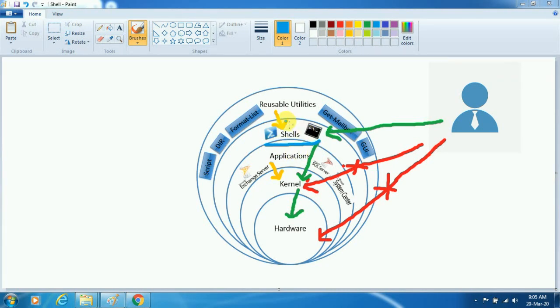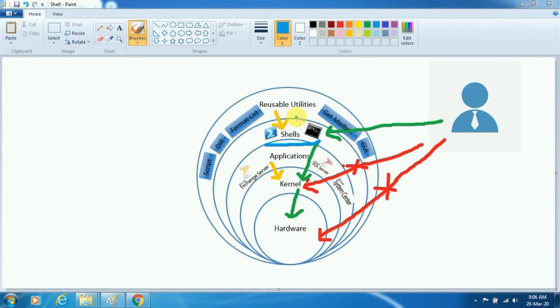And why do we use shell? Because the kernel is the main part of the operating system, and the user cannot directly interact with the kernel. So it is very necessary to have some medium to interact with the kernel. Shell is that medium. Shell gives the end user the ability to interact with the kernel. Whenever any operating system starts and a user logs in, the shell automatically starts, or the user has to open the shell. Shell means command line or terminal in a Unix related environment. So whenever the user opens this, the shell environment automatically starts.